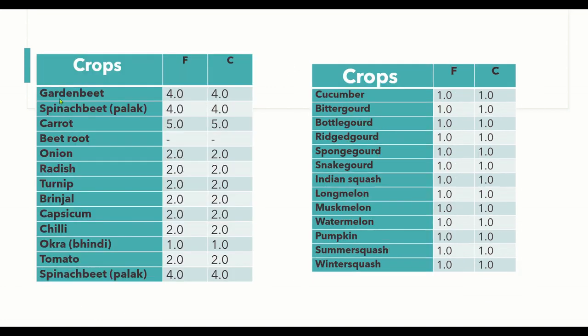Although in some crops such as garden beet and spinach beet, we have a little bit higher allowable percentage of inert matter. In carrot, we have the maximum inert matter allowable. And then in the cucurbits family, we have the minimum amount of allowable inert matter.